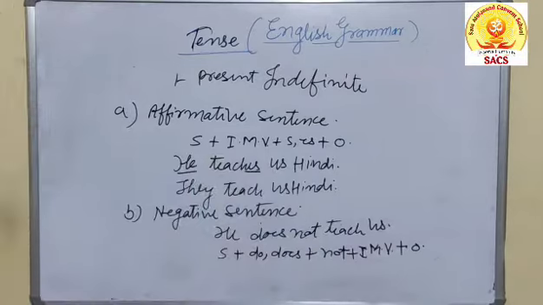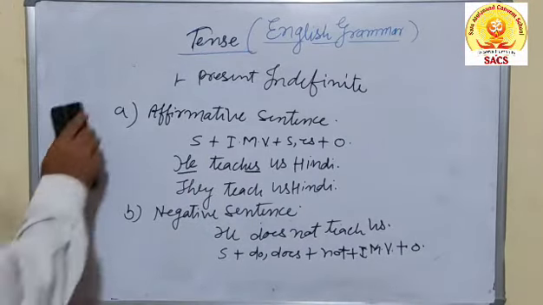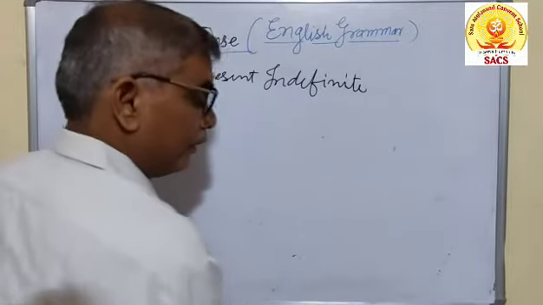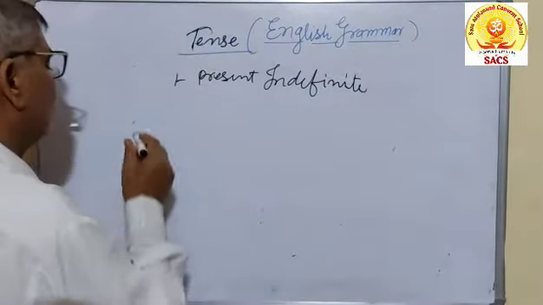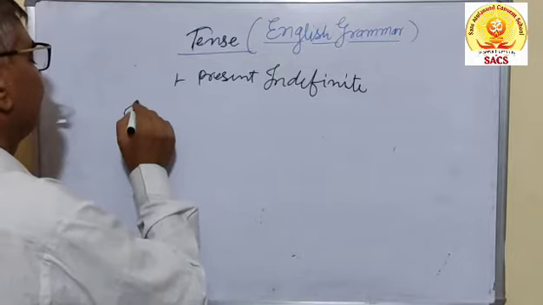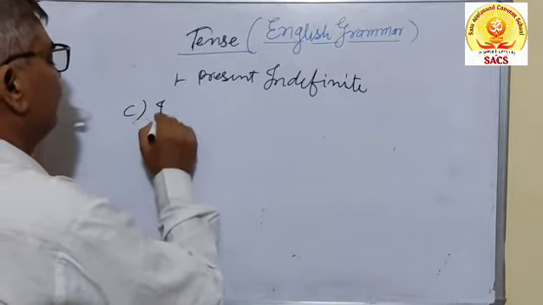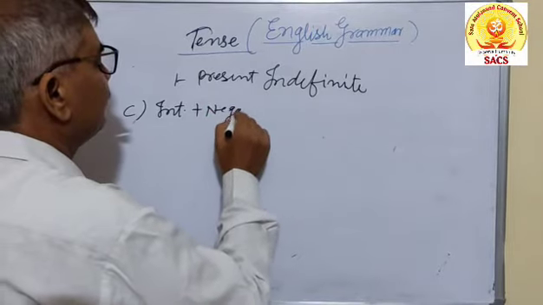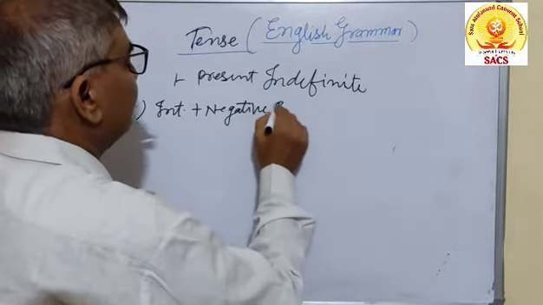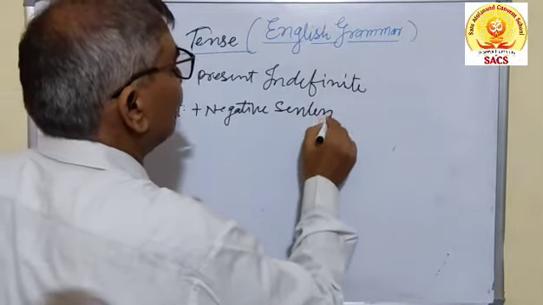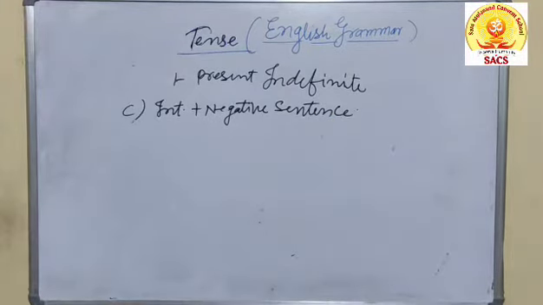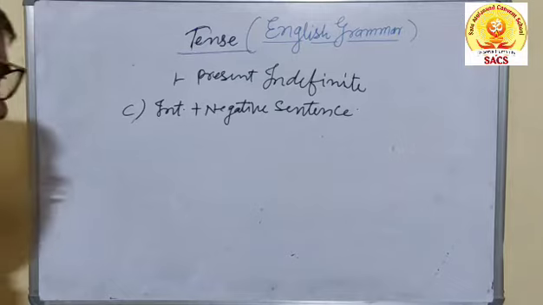Later on, interrogative and negative sentence. Without an example, it is not possible to know the interrogative and negative sentence. I write here interrogative plus negative sentence. You must remember well, it may begin with a helping verb and it may begin with the WH family.